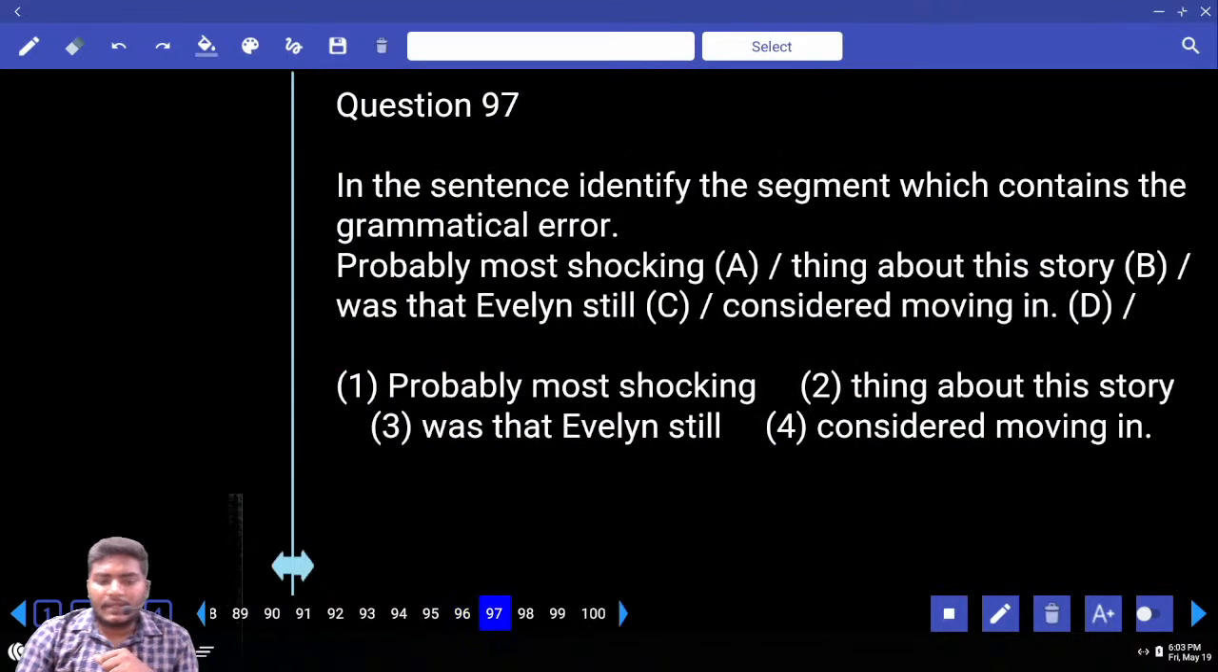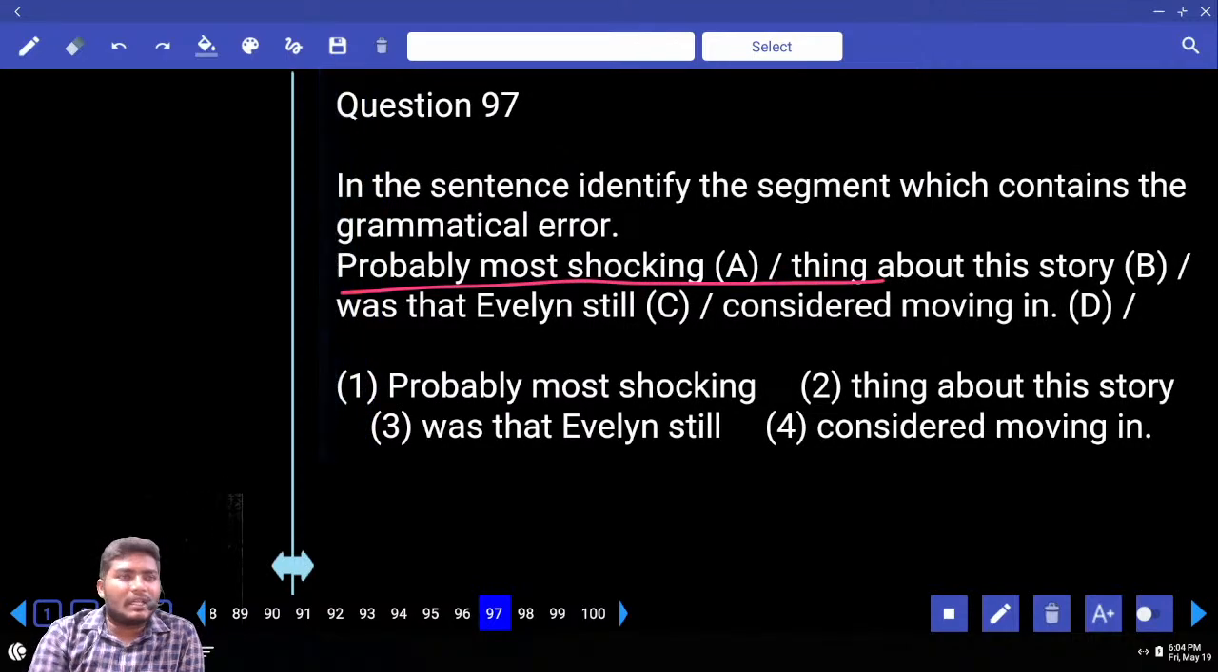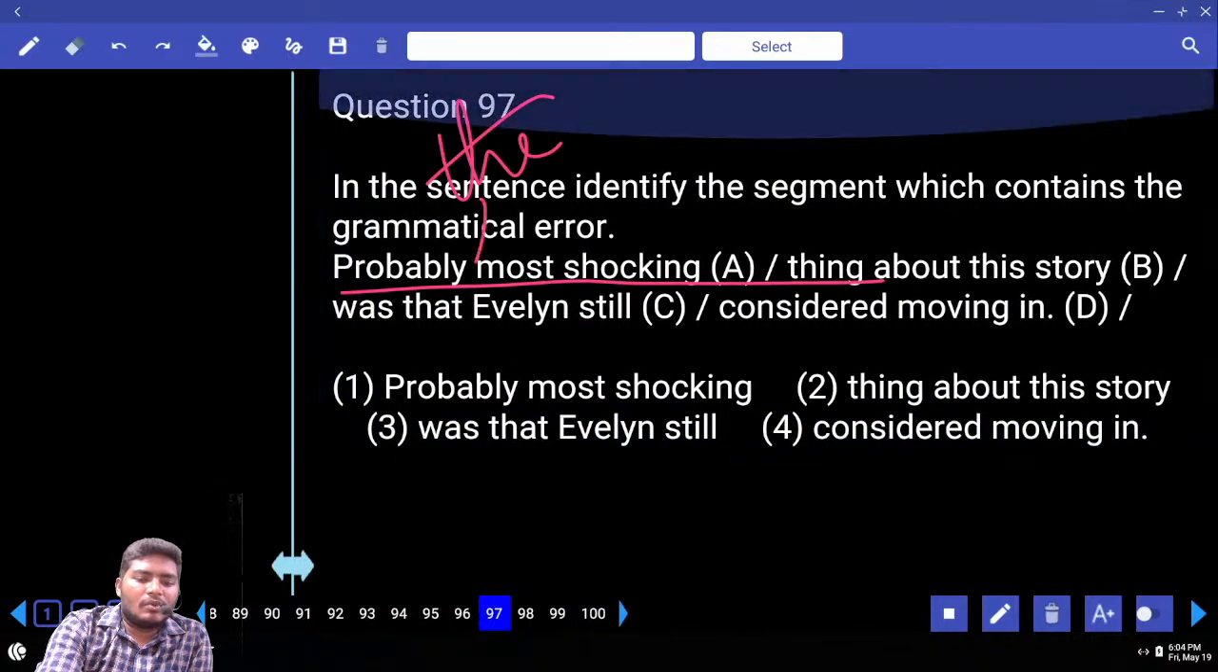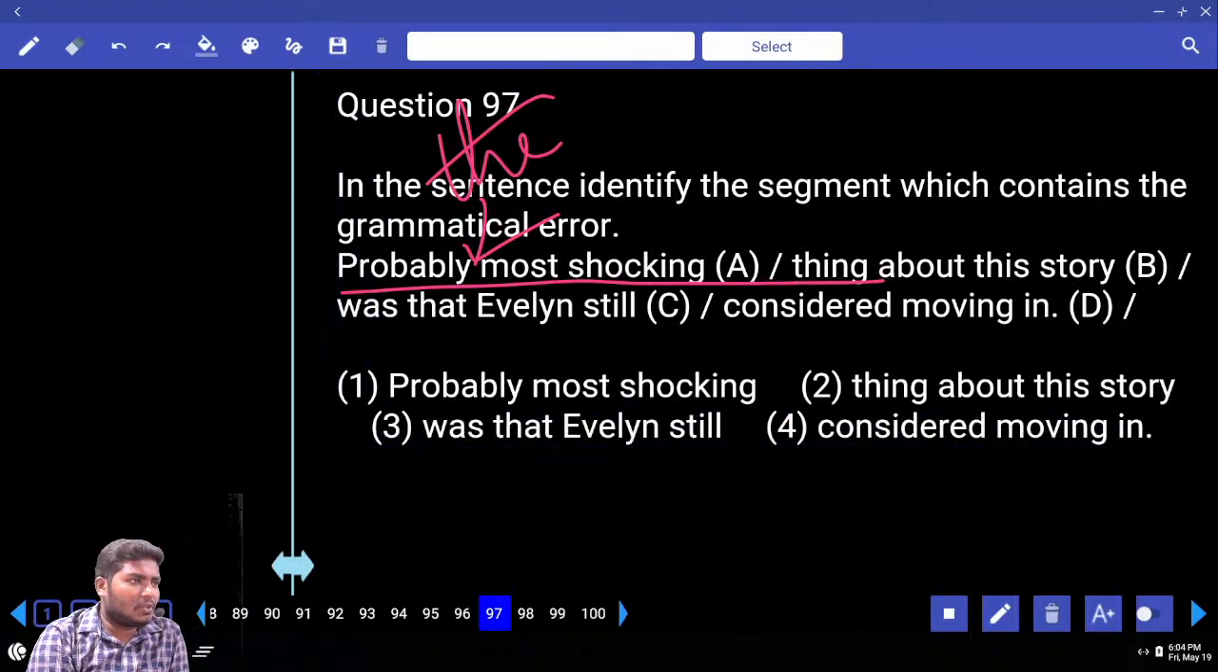Next, move to 97. Probably most shocking thing about this story was that Evelyn still considered moving in. Answer. Probably most shocking thing. Tell me your answer. What must be there? The most. Superlative degree. Superlative degrees must be used with the.